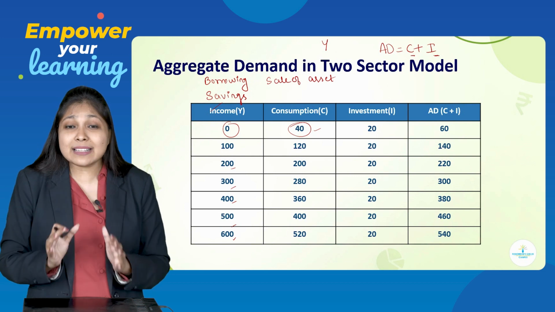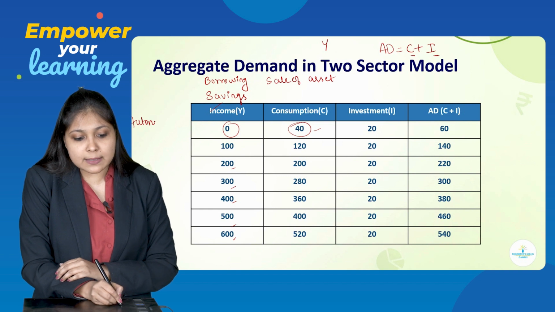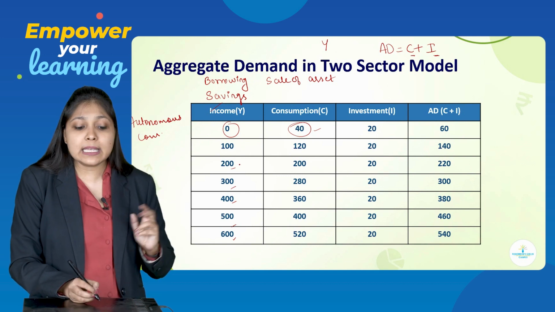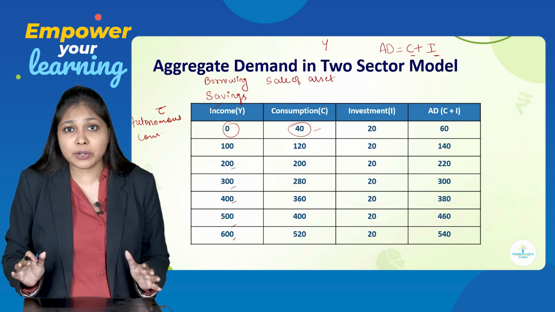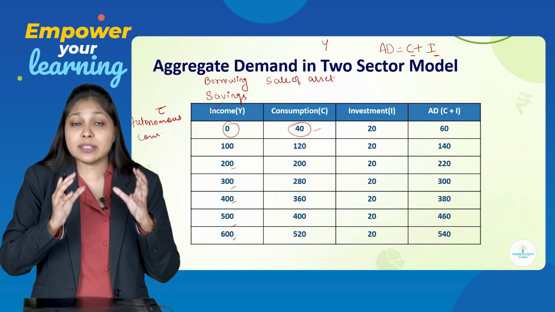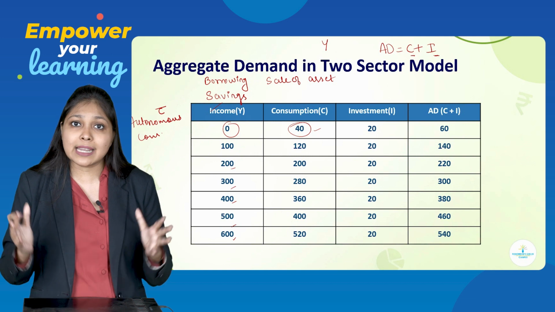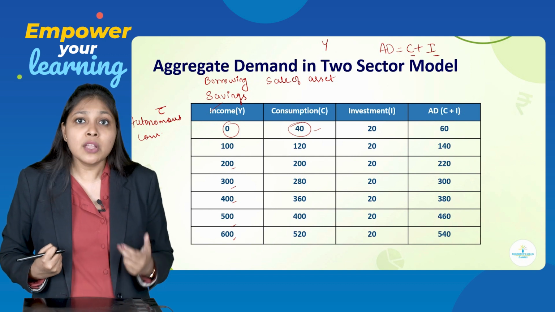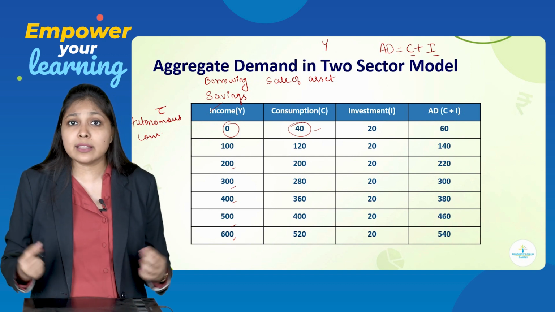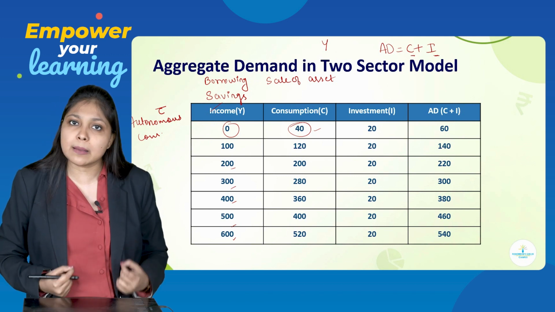and services. And very important, such type of consumption is called autonomous consumption. Autonomous consumption, which is symbolically represented as small c bar. Okay, this is a very important concept. Here you can see that with 0 level of income, there is 40 units of consumption. Now, the question is how can a person consume 40 rupees even if his income is 0? Here it is a very basic logic that every person has to survive, and to survive, they will have to consume something or the other.